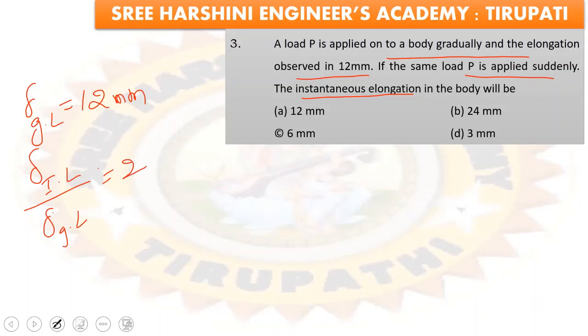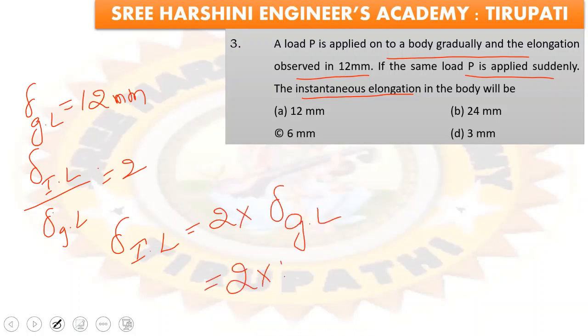Therefore, delta in impact or instantaneous loading is equal to 2 into deformation in gradual loading. That becomes 2 into 12, so that is equal to 24 mm. So option number B is the right answer.